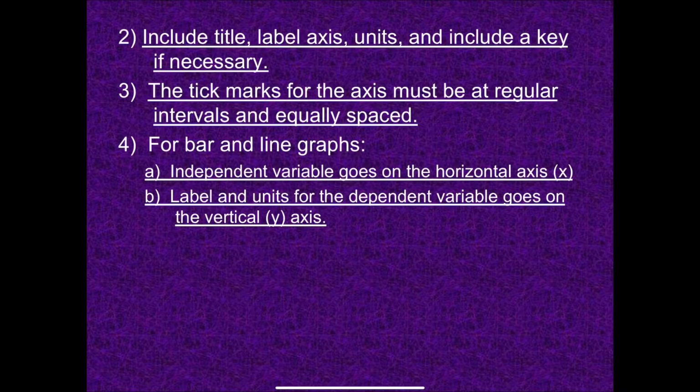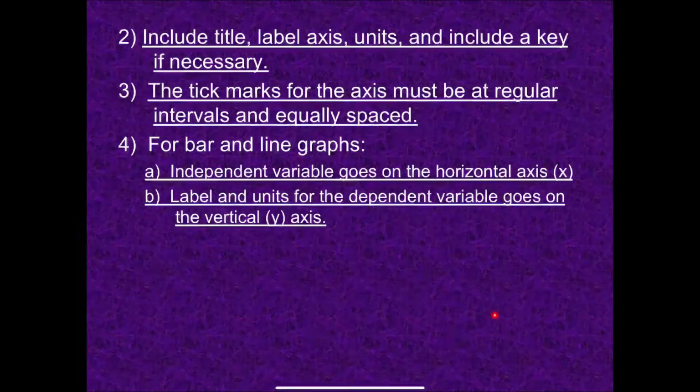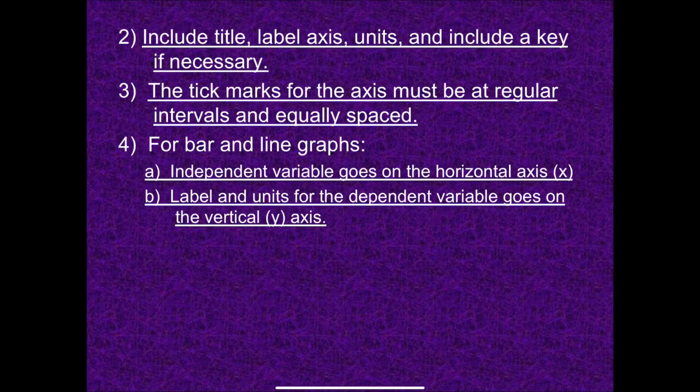Bar and line graphs: the independent variable goes on the horizontal axis. So generally speaking, the independent variable is on the x-axis. Sometimes you can have bar graphs that go sideways, in which case the independent variable is on the y-axis. But for the most part, independent variables go on the x-axis, and then the label and the units for the dependent variable go on the y-axis.